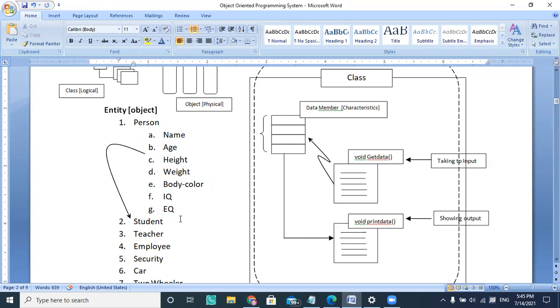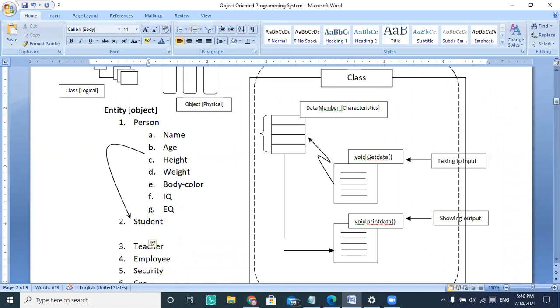So in that case, I found that student is a class which has some new property which is not available inside the person. So I want to either redefine the person class as a student and add whatever is missing, or I will create a new class student, and whatever properties are there in a person, I implement again in student, plus some new properties.